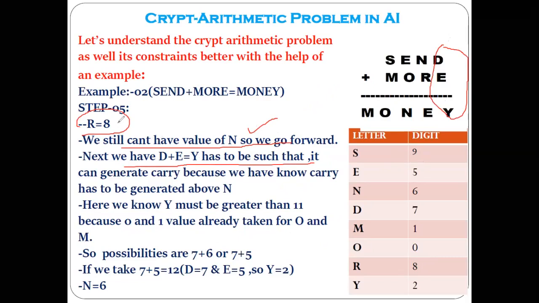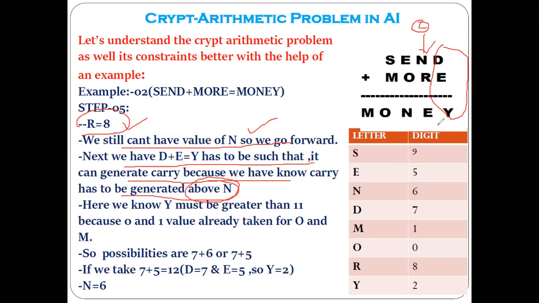Now, as in the previous step, we have got R equal to 8 by considering the carry here. Means what? This D and E must generate the carry, because we know the carry is generated above the N. As you are considering the carry is being generated here, this D and E addition must be such that the carry should get generated.